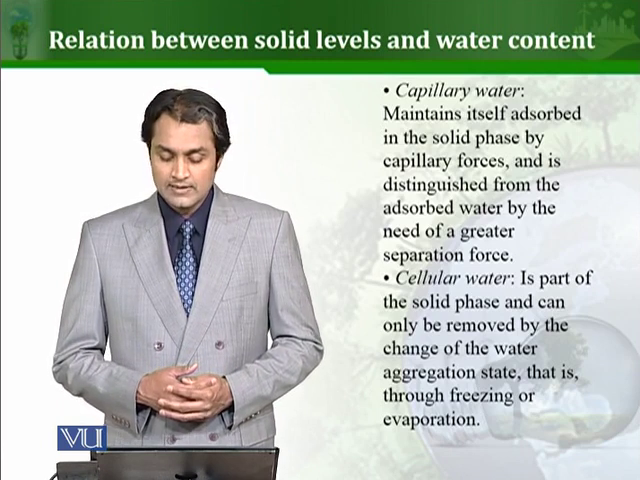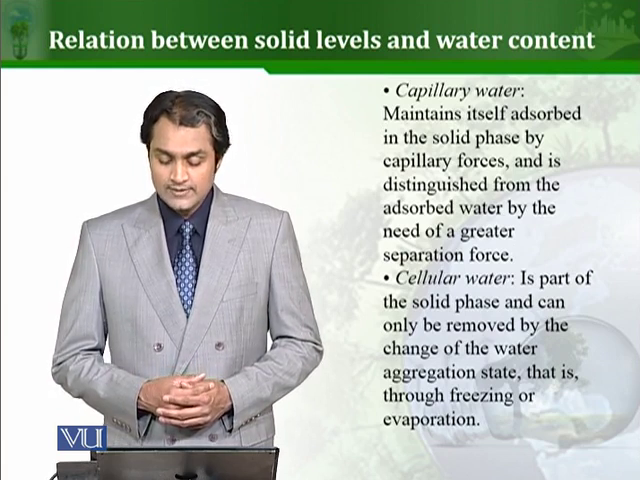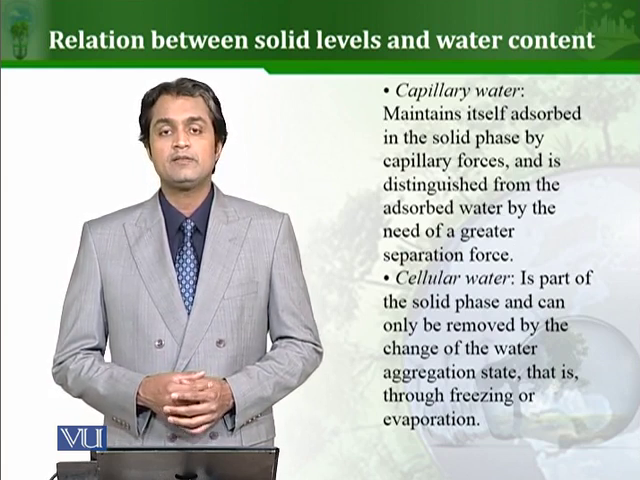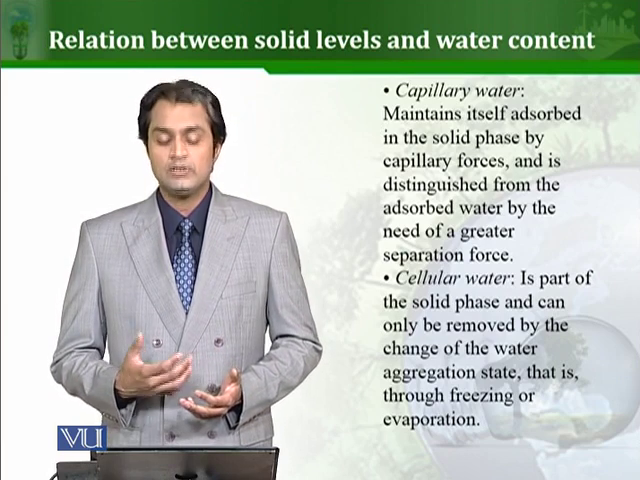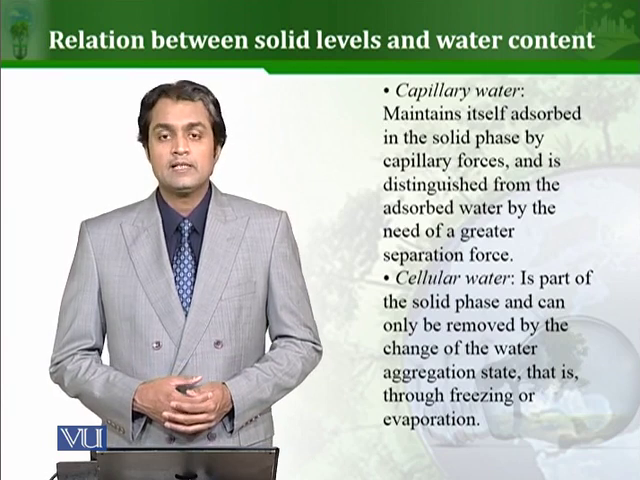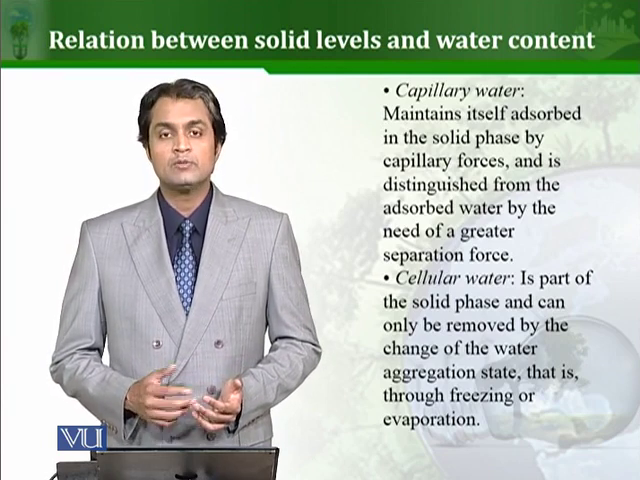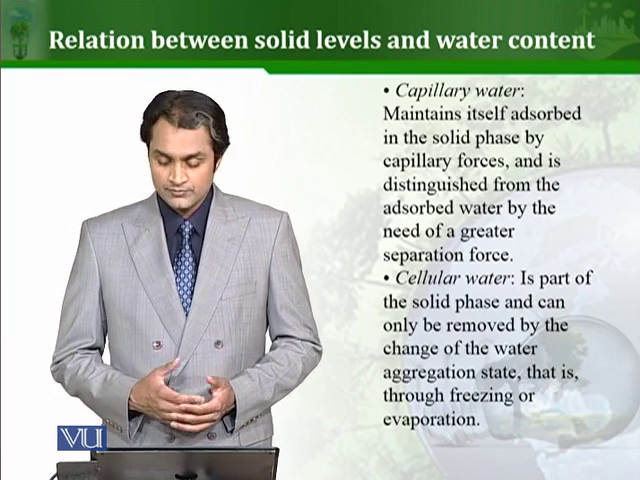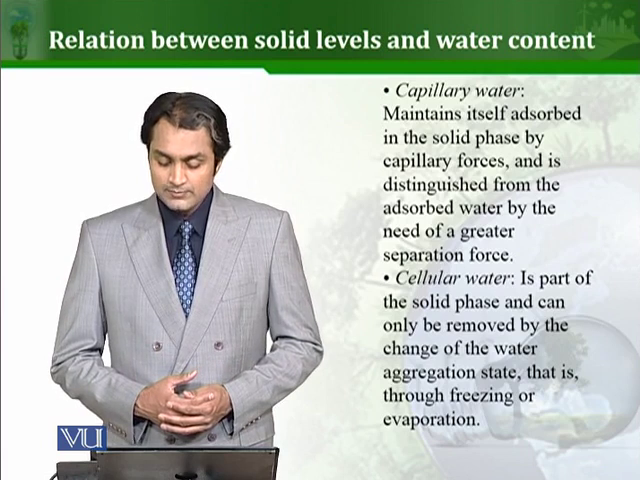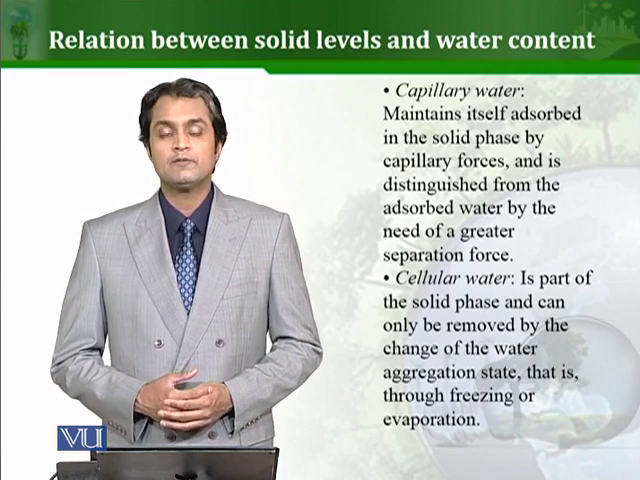And the last category of the water present in sludge can be called cellular water. As the name indicates, the water present in the biomass and cellular materials we will call cellular water. And as you can see, it is completely different from free water, adsorbed water and capillary water. So that's why it needs a completely different strategy to be removed. This cellular water is part of the solid phase and can only be removed by the change of water aggregation state, that is through freezing or evaporation.